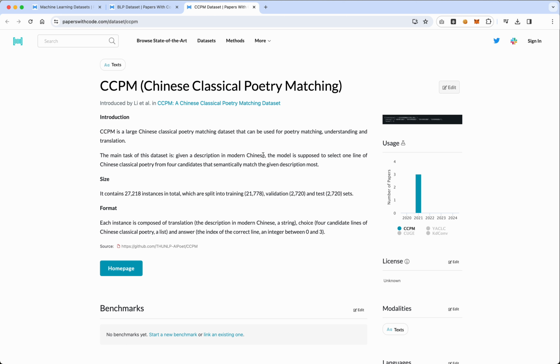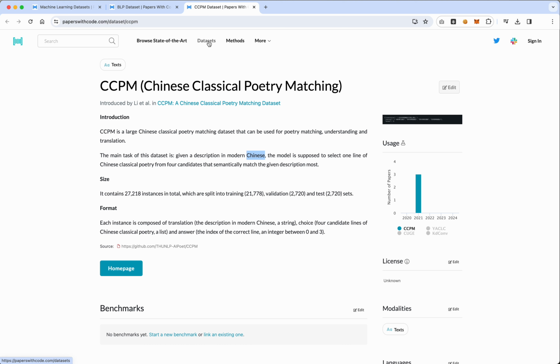So I guess this is like if you were to give a phrase, it would actually match it with poetry, which is kind of interesting. Again, not maybe what I'm looking for here, but a fascinating dataset that if you speak Chinese is probably very interesting and potentially useful. So that's Papers with Code. Again, the number of datasets seems to vary quite a lot between each tool.